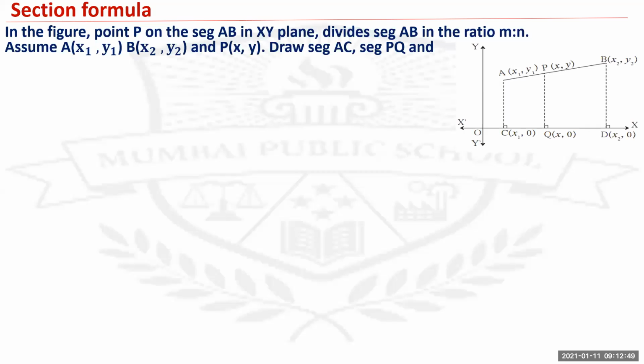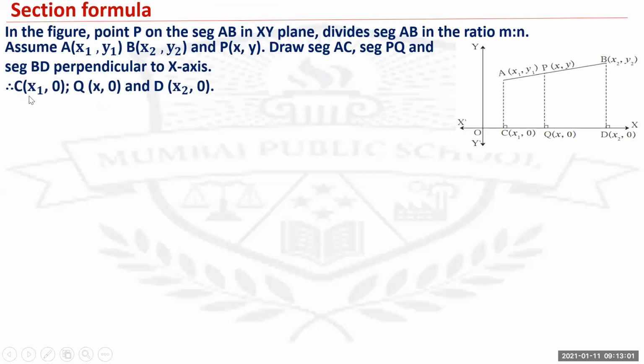Draw segments AC, PQ and BD perpendicular to the x-axis to get the coordinates. Therefore, C is (x1, 0), Q is (x, 0) and D is (x2, 0). Therefore, you get CQ as x minus x1 and QD as x2 minus x.